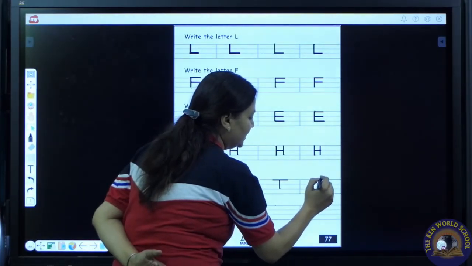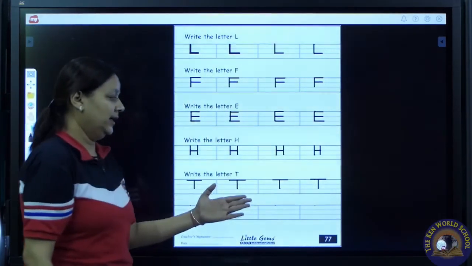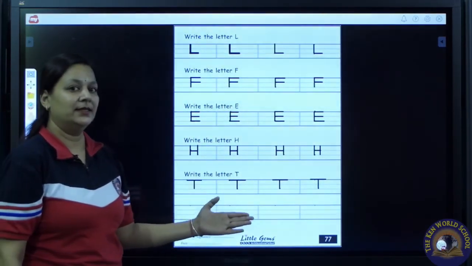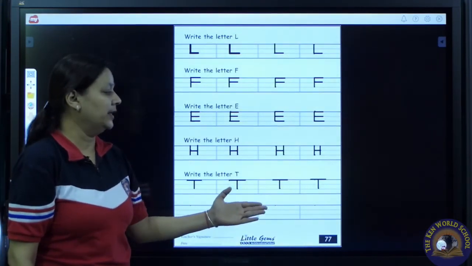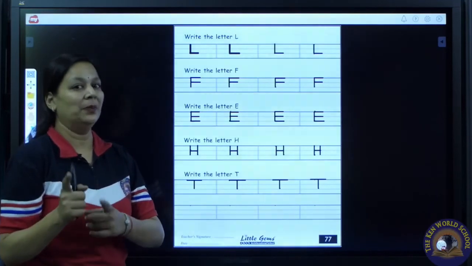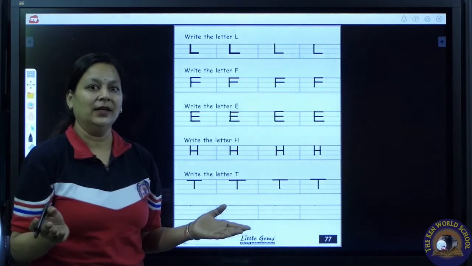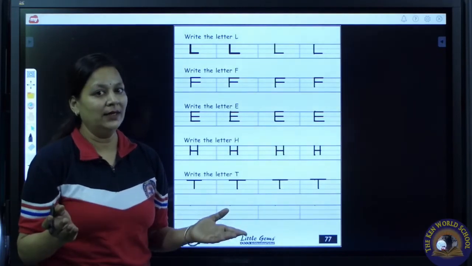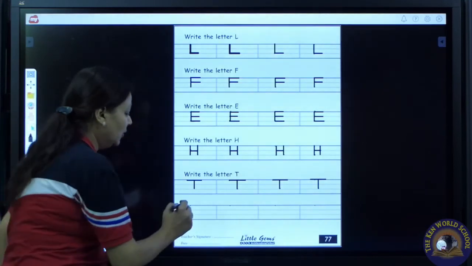T says T. T says T. T as in tiger. T as in tiger. Now I have completed my row. Now it's your time to complete your row. Write it beautifully. Have you all done? Very good, students. Now watch me carefully.